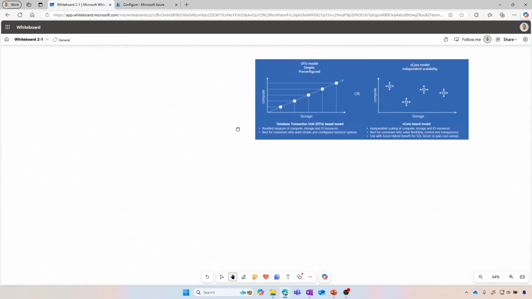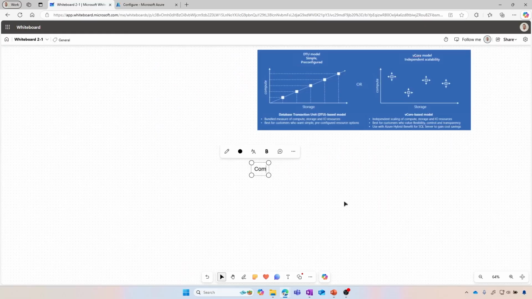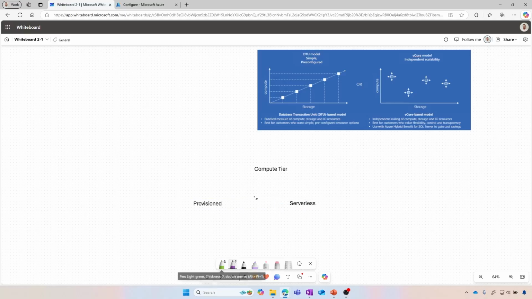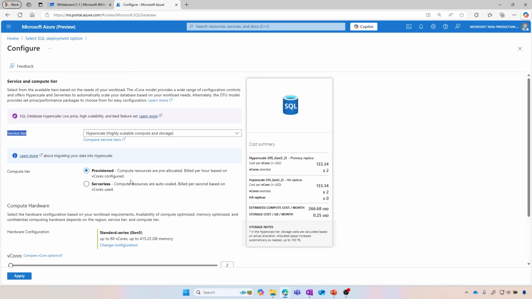Let's bring it there. Compute tier, and then we have two. We have the first one, provisioned, and the second one, serverless. Right? Let's bring it here. Provisioned we just talked about, right? So it's pre-built, it's available. Billing, as mentioned, is per hour based on the vCore configured. Now, if we use the compute power, well, great. If we do not use it, we're going to be billed the same way.